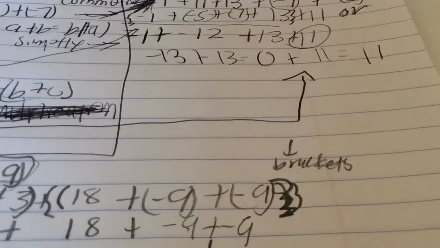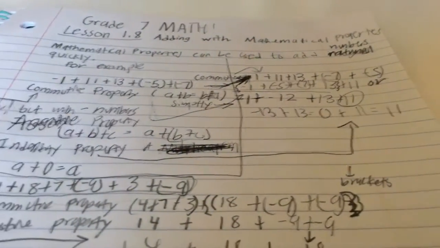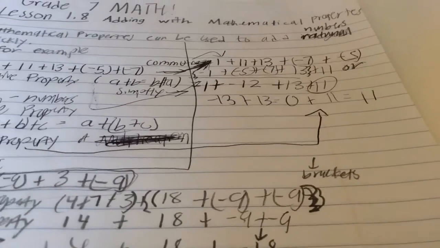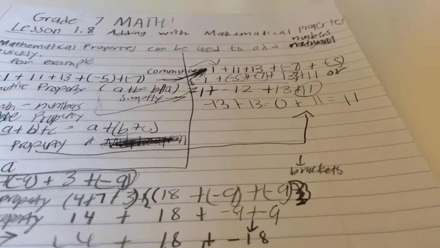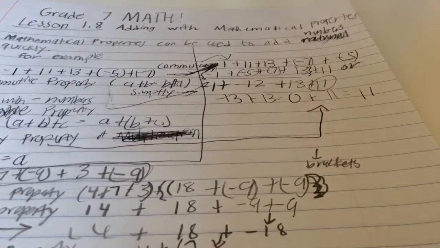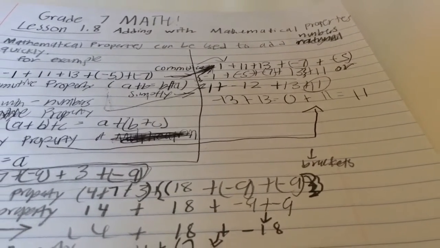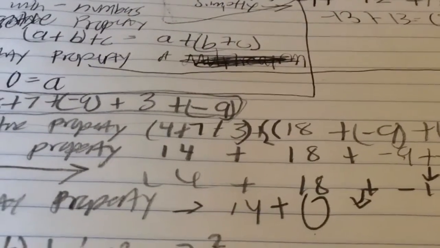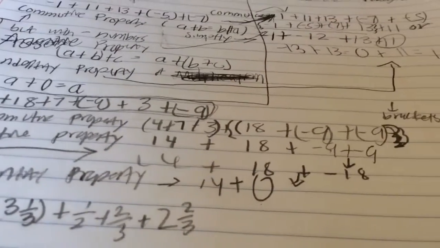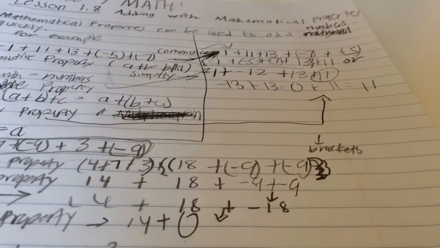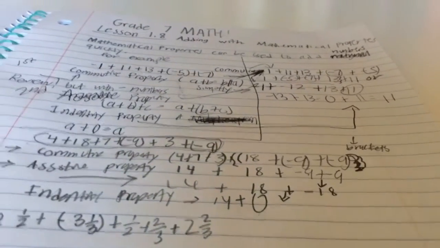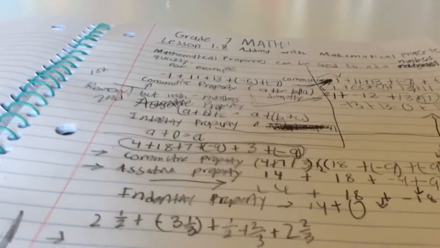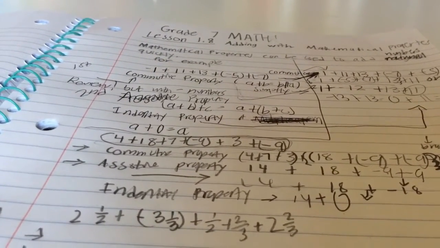You can see there's going to be identity properties soon, because -9 plus -9 equals -18, and 18 plus -18 equals 0. But we're forgetting something. We have to add 4 plus 7 plus 3, that equals 14. So 14 plus 0 equals 14. That's the identity property.